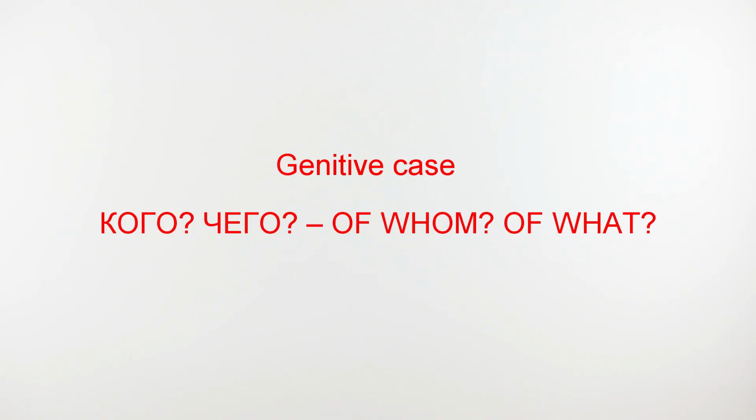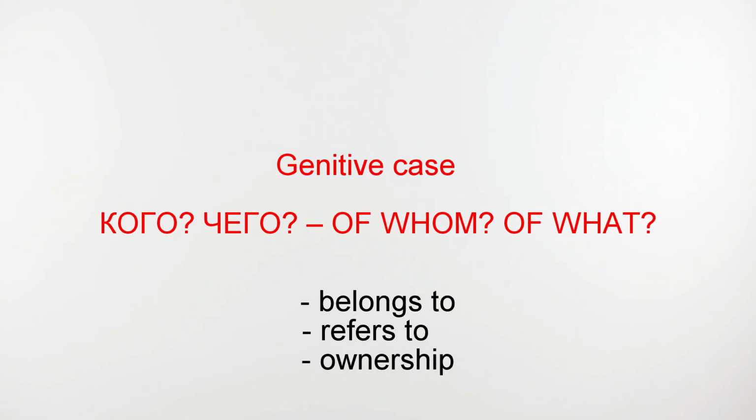Genitive case. Кого? Чего? Of whom? Of what? The genitive case is used to show that something or somebody belongs or refers to something or somebody. So basically we use this case when it's about ownership.